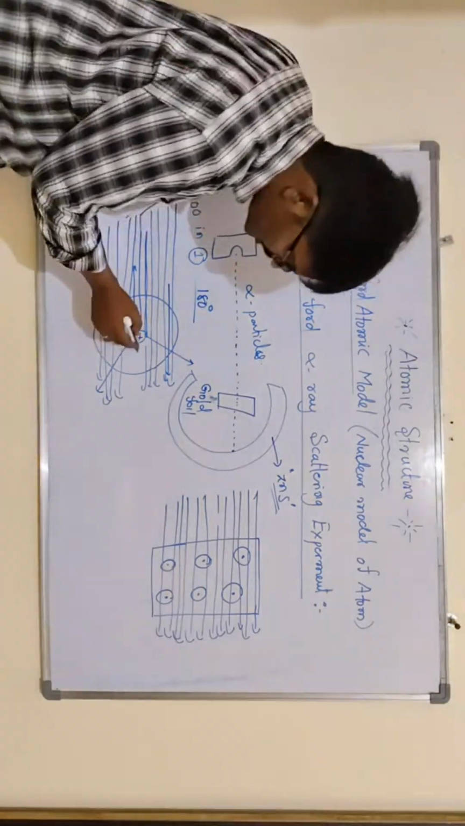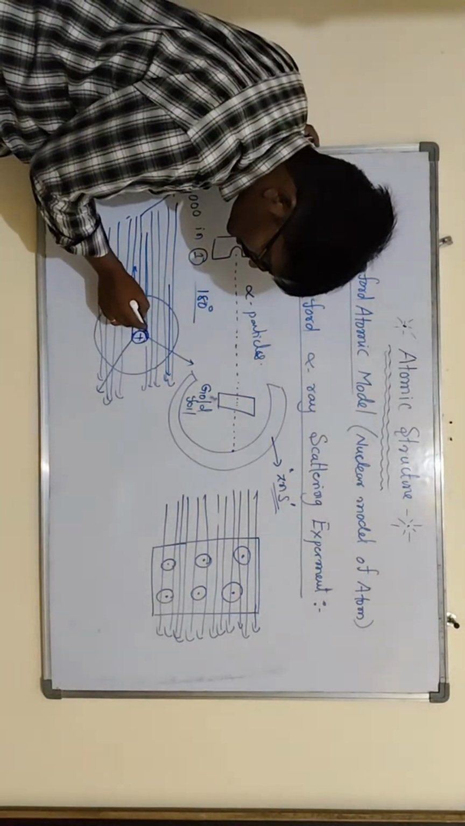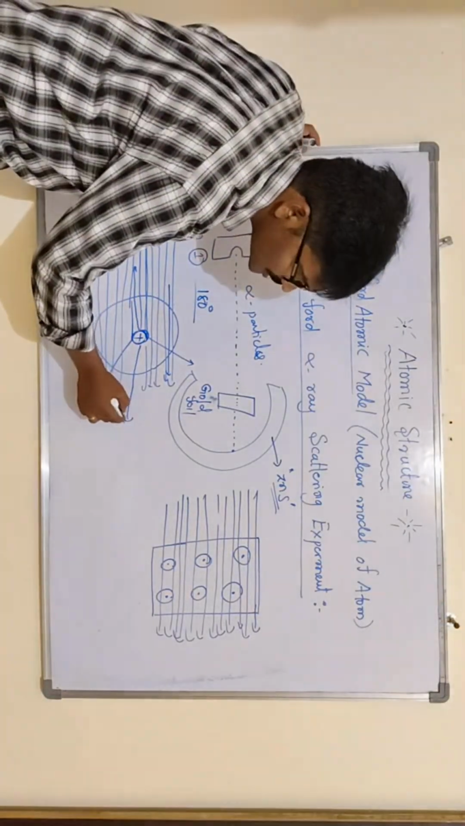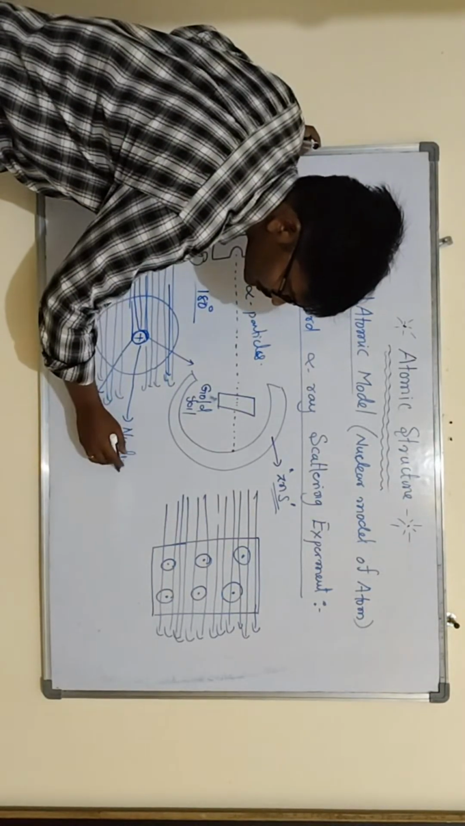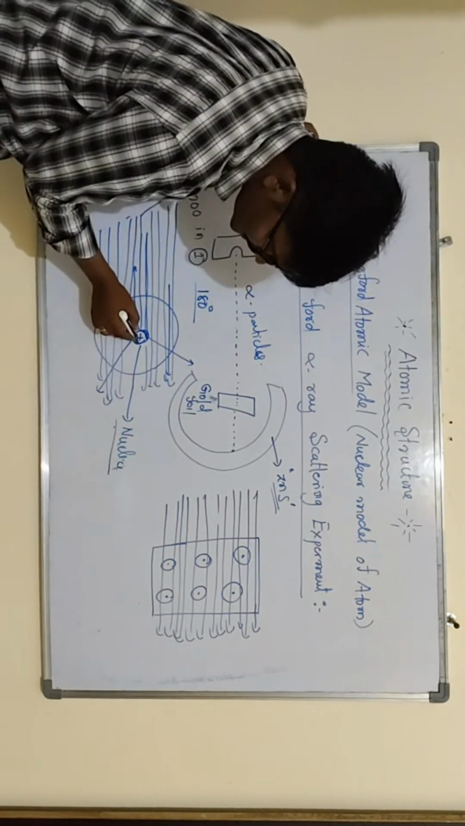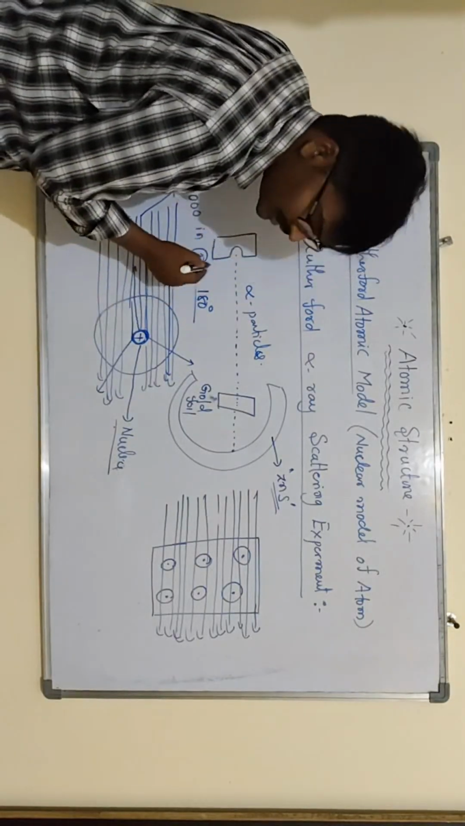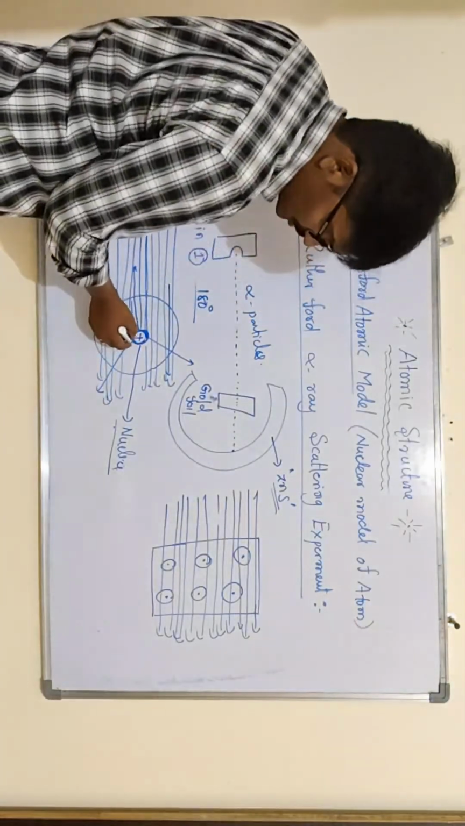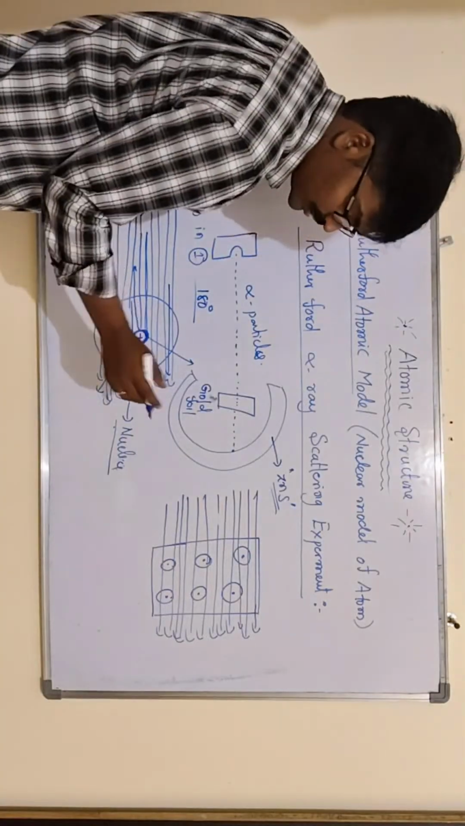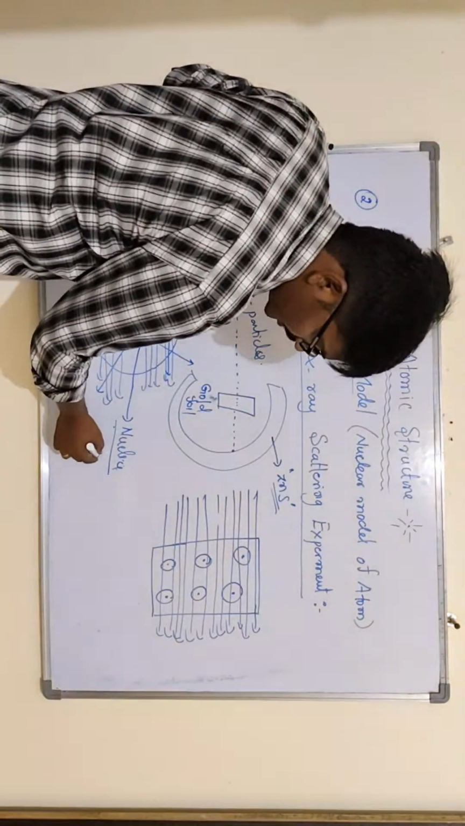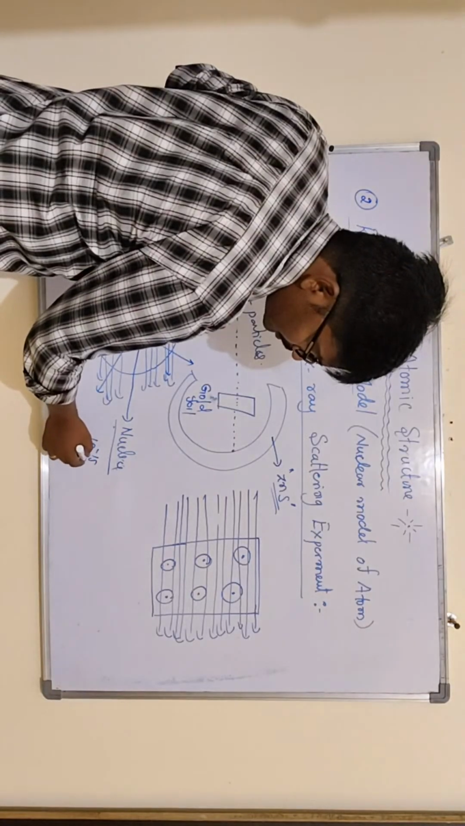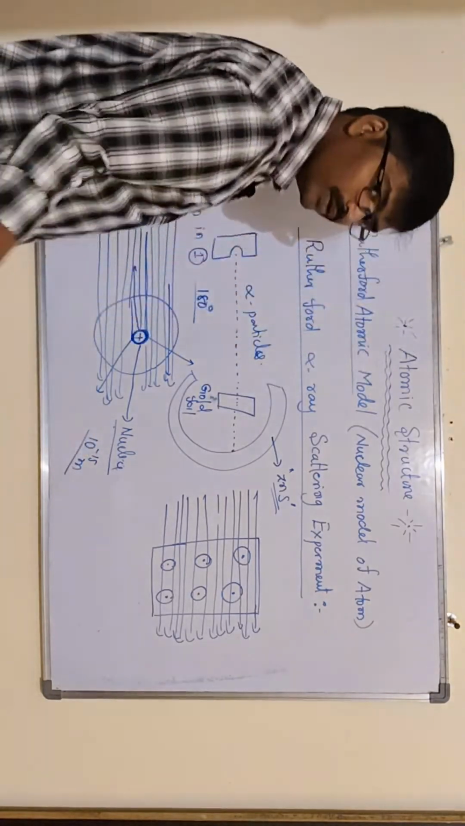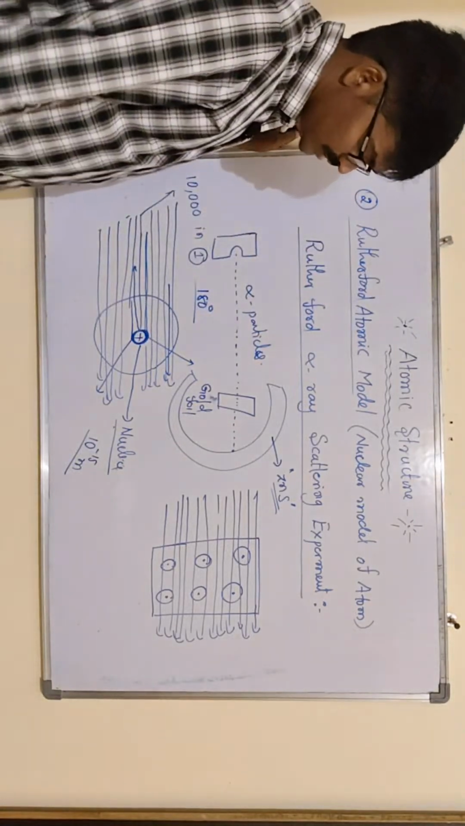The mass of the atom is located at the center of the atom. That is called the nucleus. So based on this experiment, he mentioned the nucleus of atomic size, that is 10 to the power of minus 15 meters, the nucleus size.